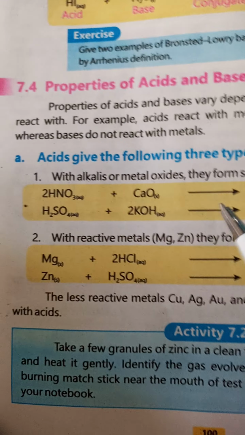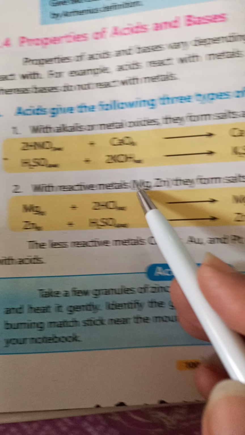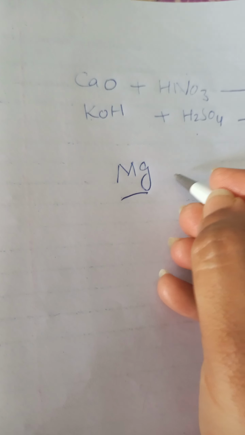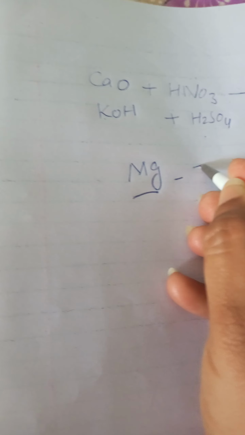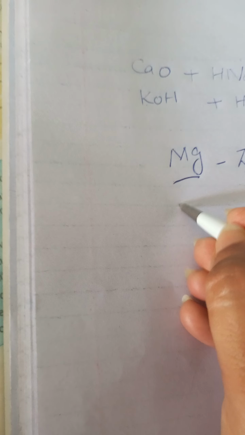So that is the reaction with metal oxides. Then there are just metals. What are the metals? Two metals. The first one is magnesium and the second one is zinc. They react with any type of acid.